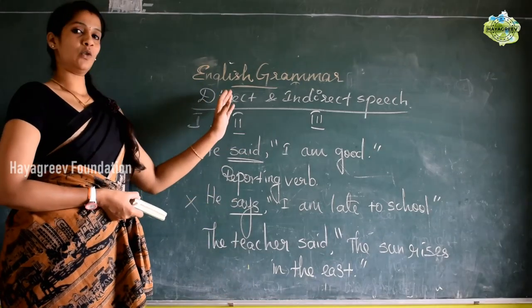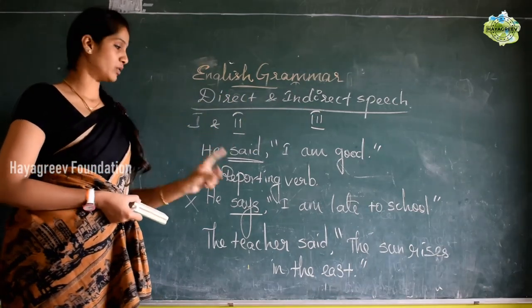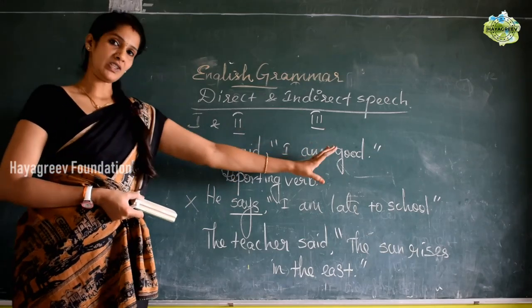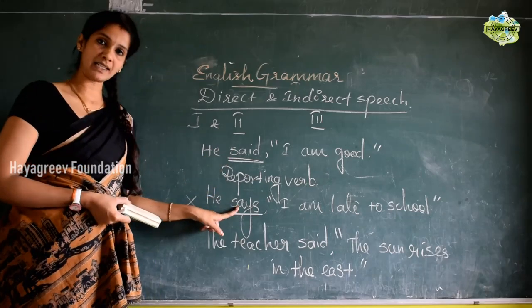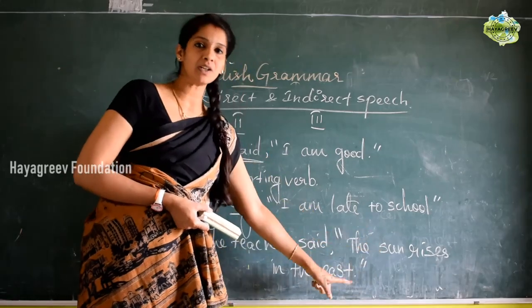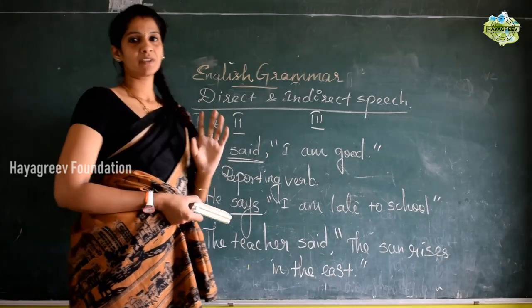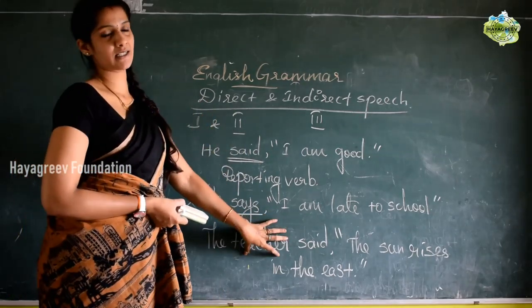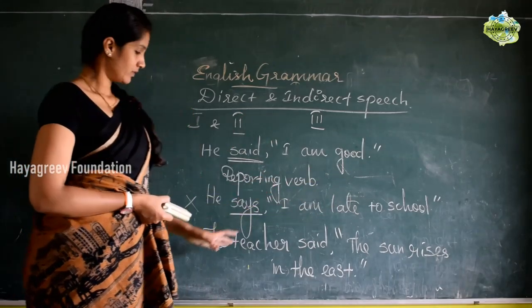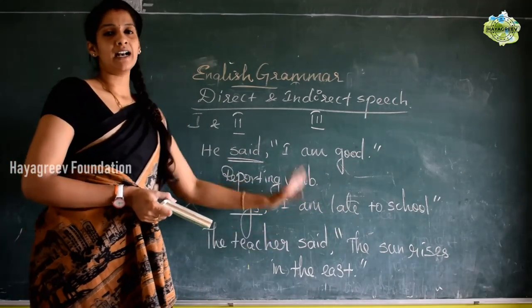So then we will go for the rules for direct and indirect speech. So first thing you have to note down is the reporting verb. So if the reporting verb is past tense, we can go with a change. If the reporting verb is present tense, or else the sentence in the given question is a universal truth, you should not change the sentence. Okay, in any case you should not change the sentence. So you can write, he says that I am late to school. The teacher said that the sun rises in the east. So no need to change anything, you can write as it is.